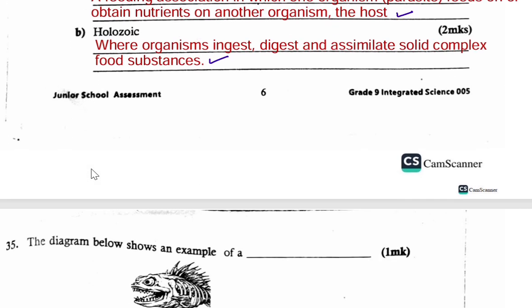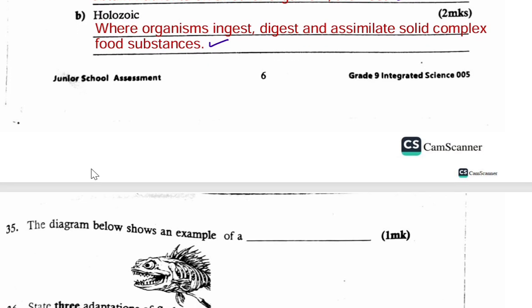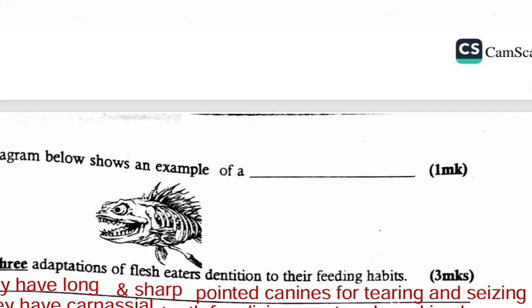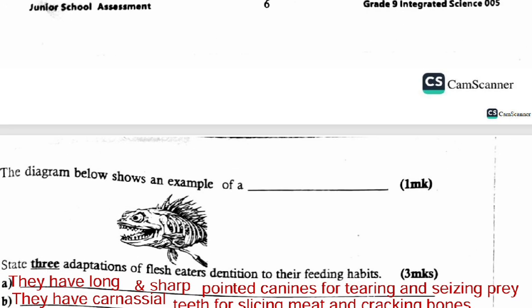Let us continue to question number 35. The diagram below shows an example of, and then here we have a picture. I know most students will say this is a fish, others will say this is a piranha. So this is an example of what? Let me zoom, we're going to look at the teeth. You can see the shape of the teeth is the same, and also the size is the same. And therefore, this is an example of a homodont.